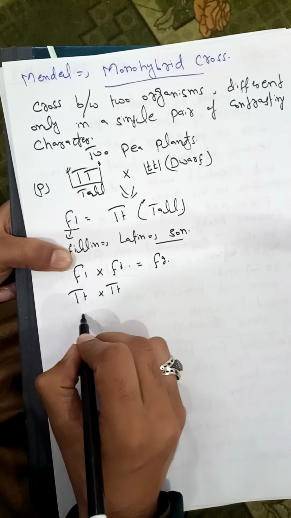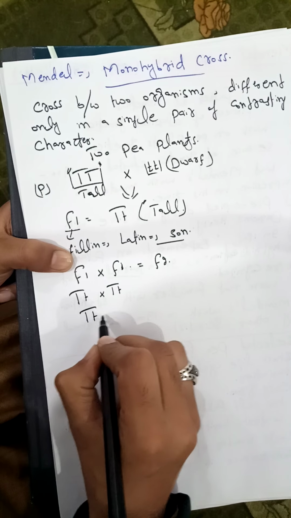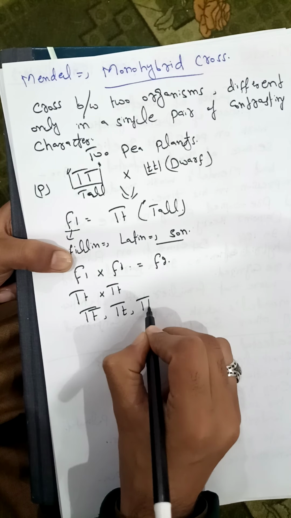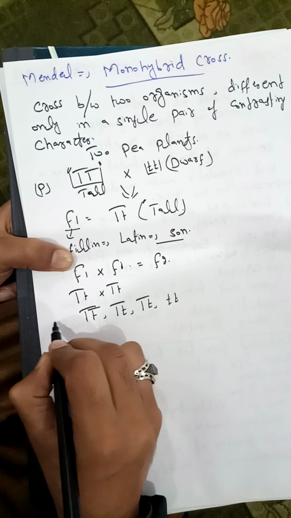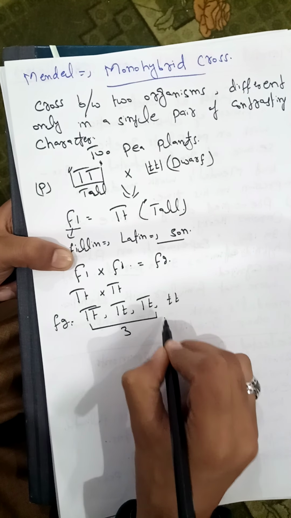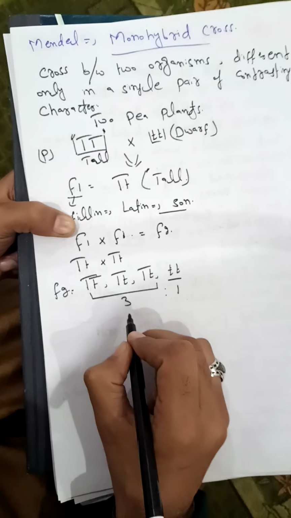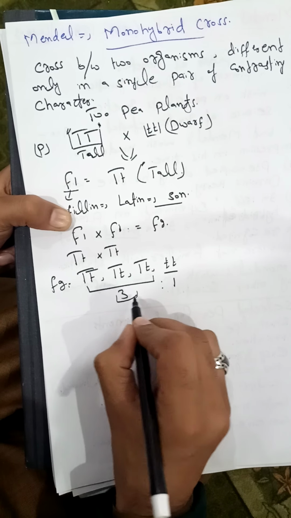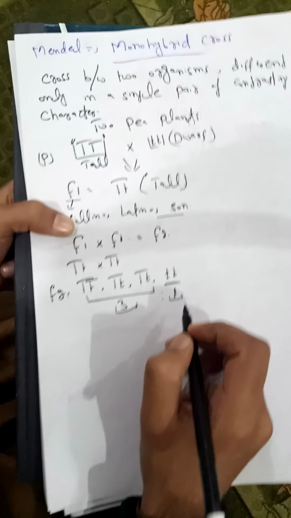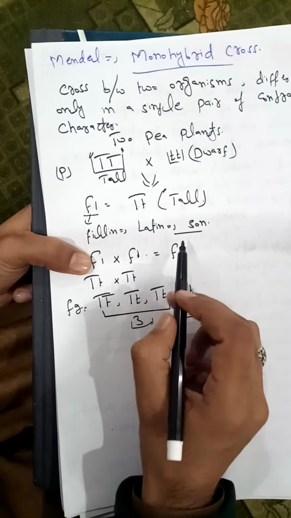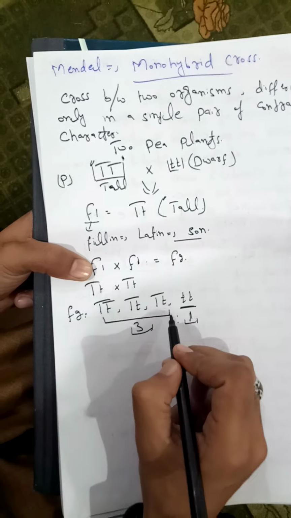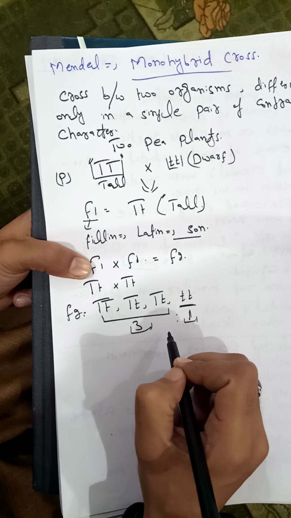Again Mendel got, in the F2 generation, the phenotypic ratio of 3:1, that is, three were tall and only one was dwarf. So Mendel thought: why has the dwarf character been concealed in the F1 generation, and why does this character reappear again in the F2 generation?